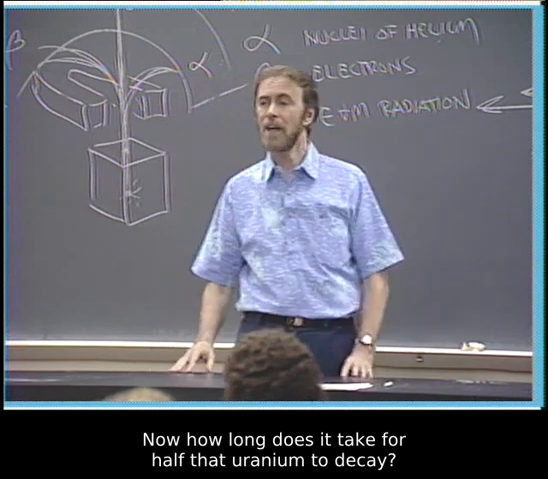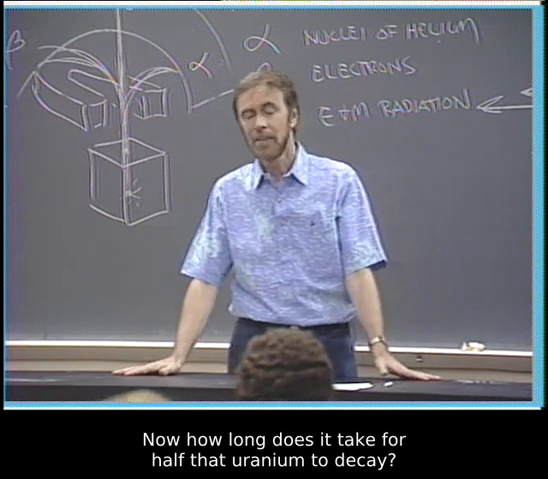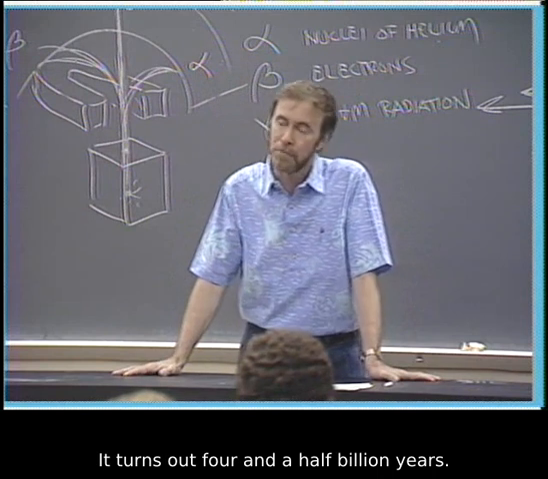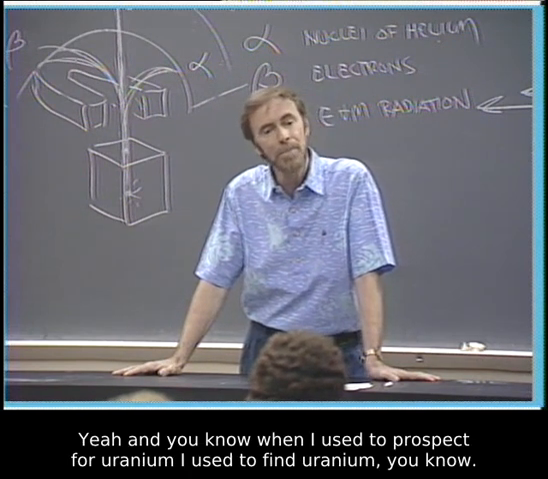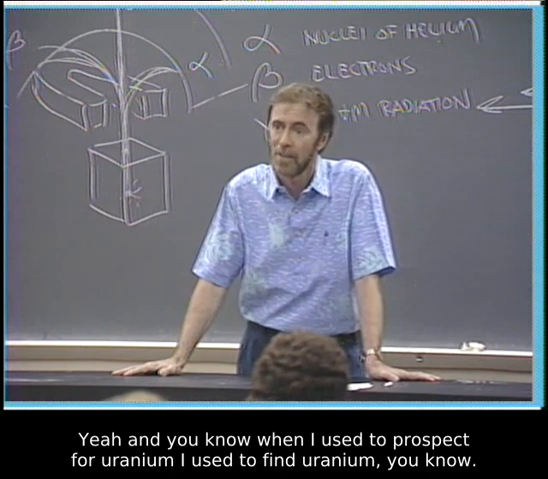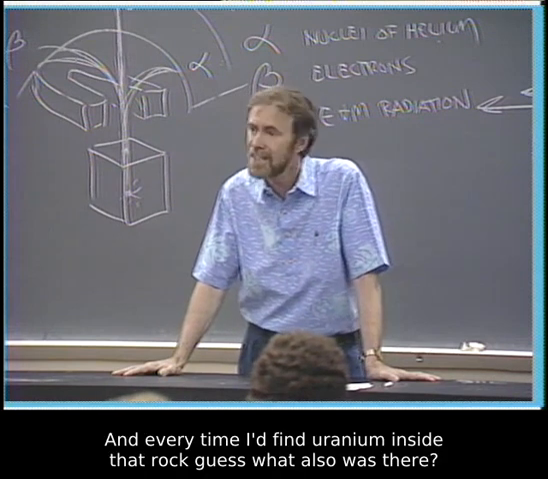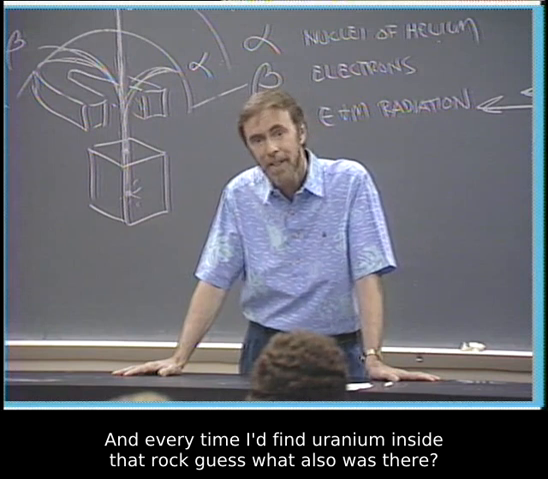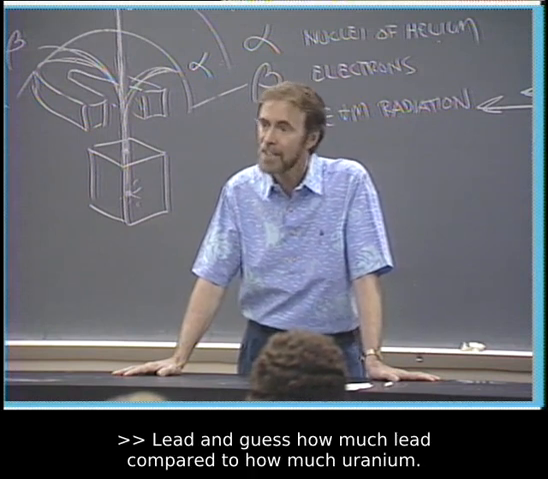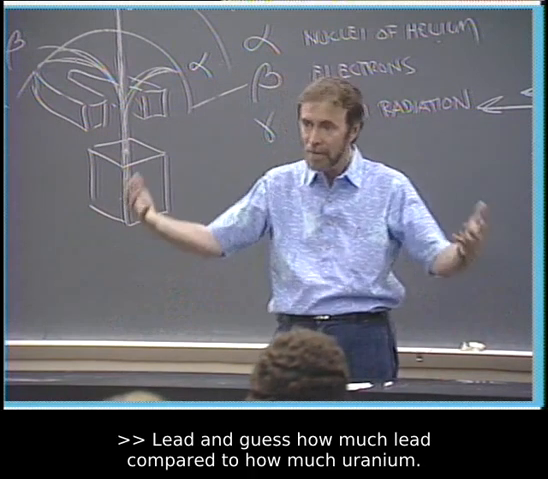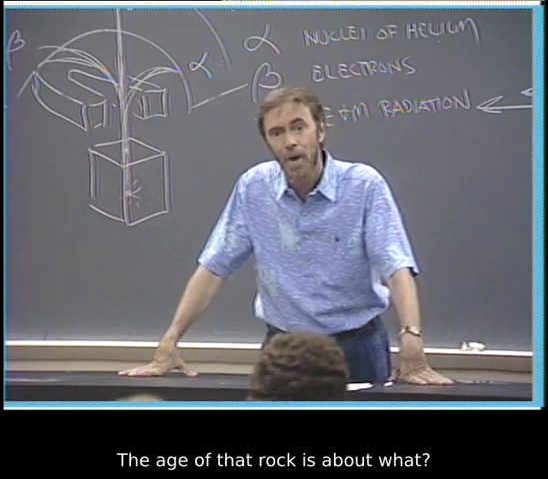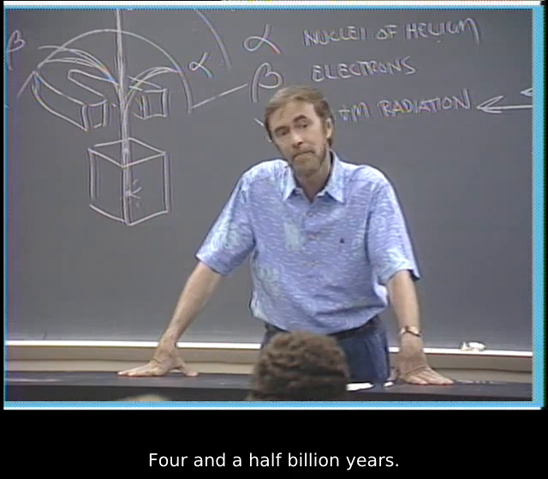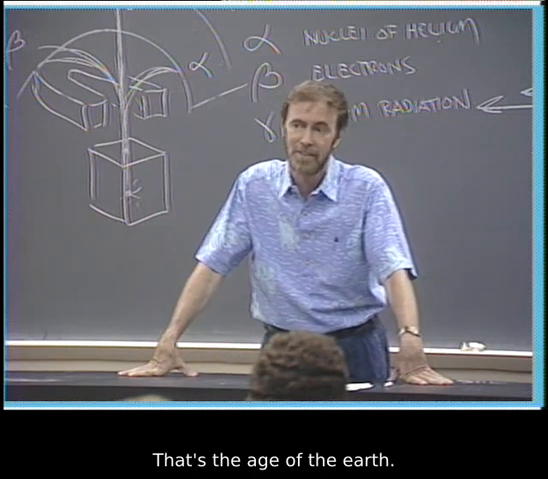Now, how long does it take for half that uranium to decay? It turns out a long time. It turns out 4.5 billion years. And you know, when I used to prospect for uranium, every time I'd find uranium inside a rock, guess what also was there? Lead. And guess how much lead compared to how much uranium? About the same. Which means the age of that rock is about what? 4.5 billion years. That's the age of the Earth.